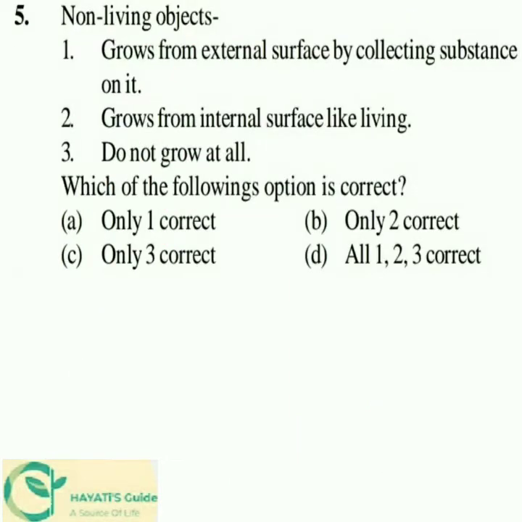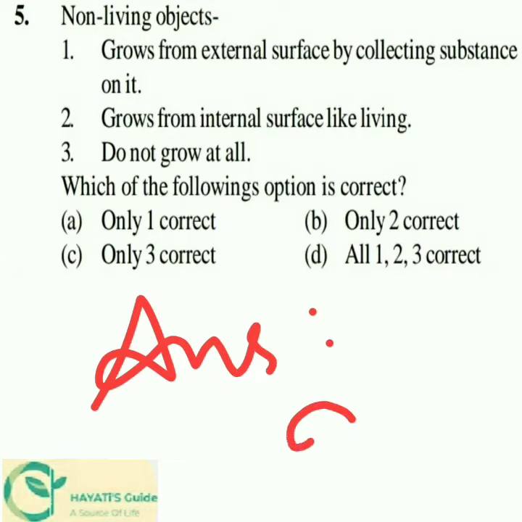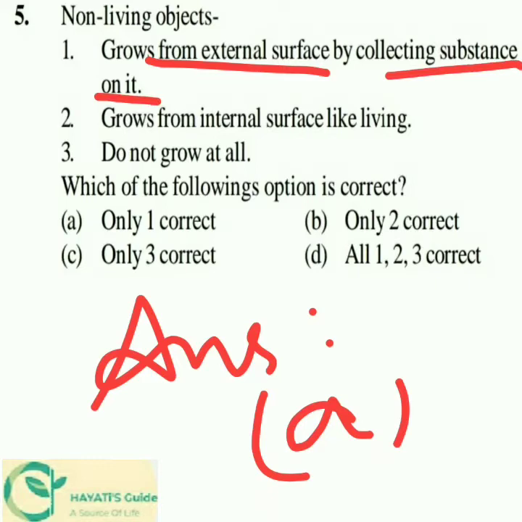The next, fifth question: non-living objects. The three options are: grows from external surface by collecting substance on it, grows from internal surface like living, and non-living objects do not grow at all. Which option is correct? And the answer is A. Only one is correct. Non-living objects grow from the external surface by collecting substances on it.